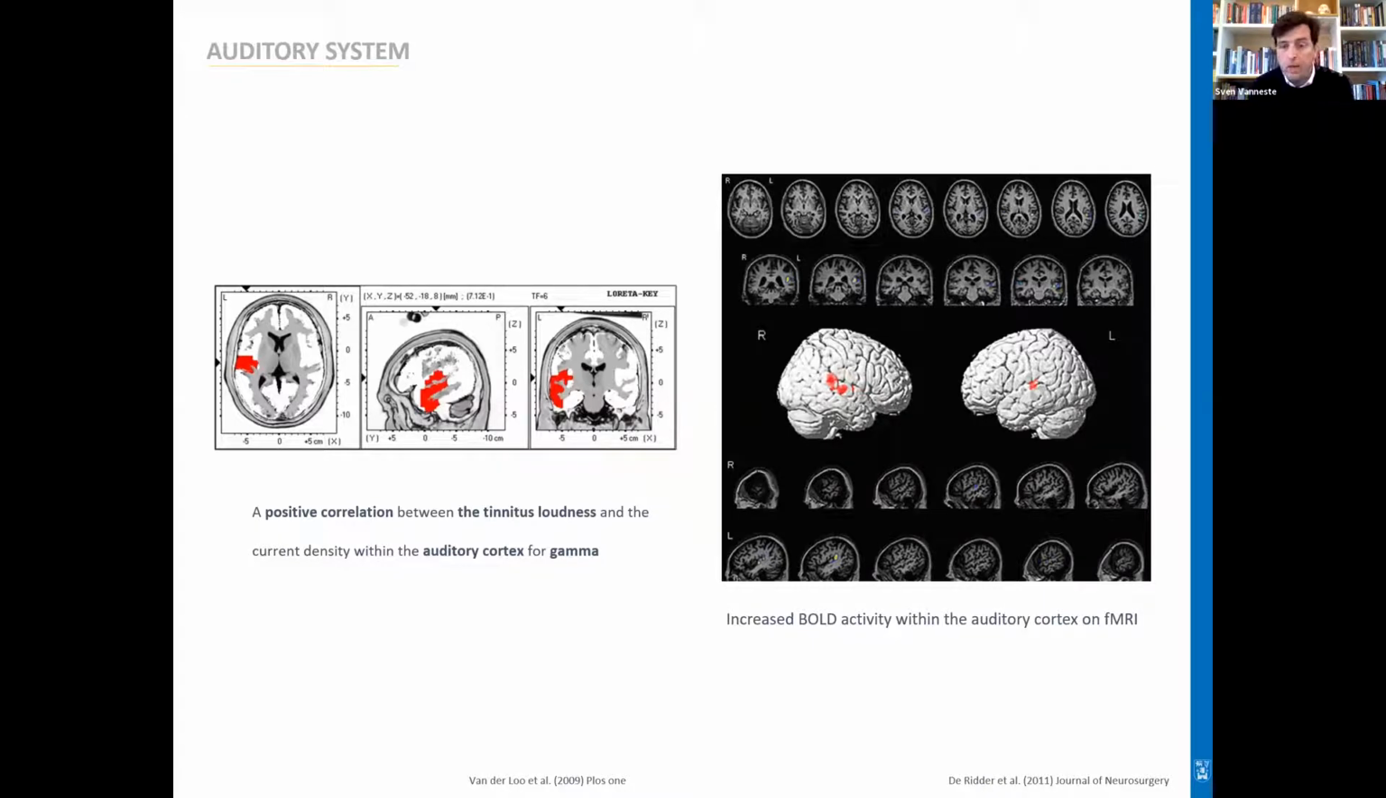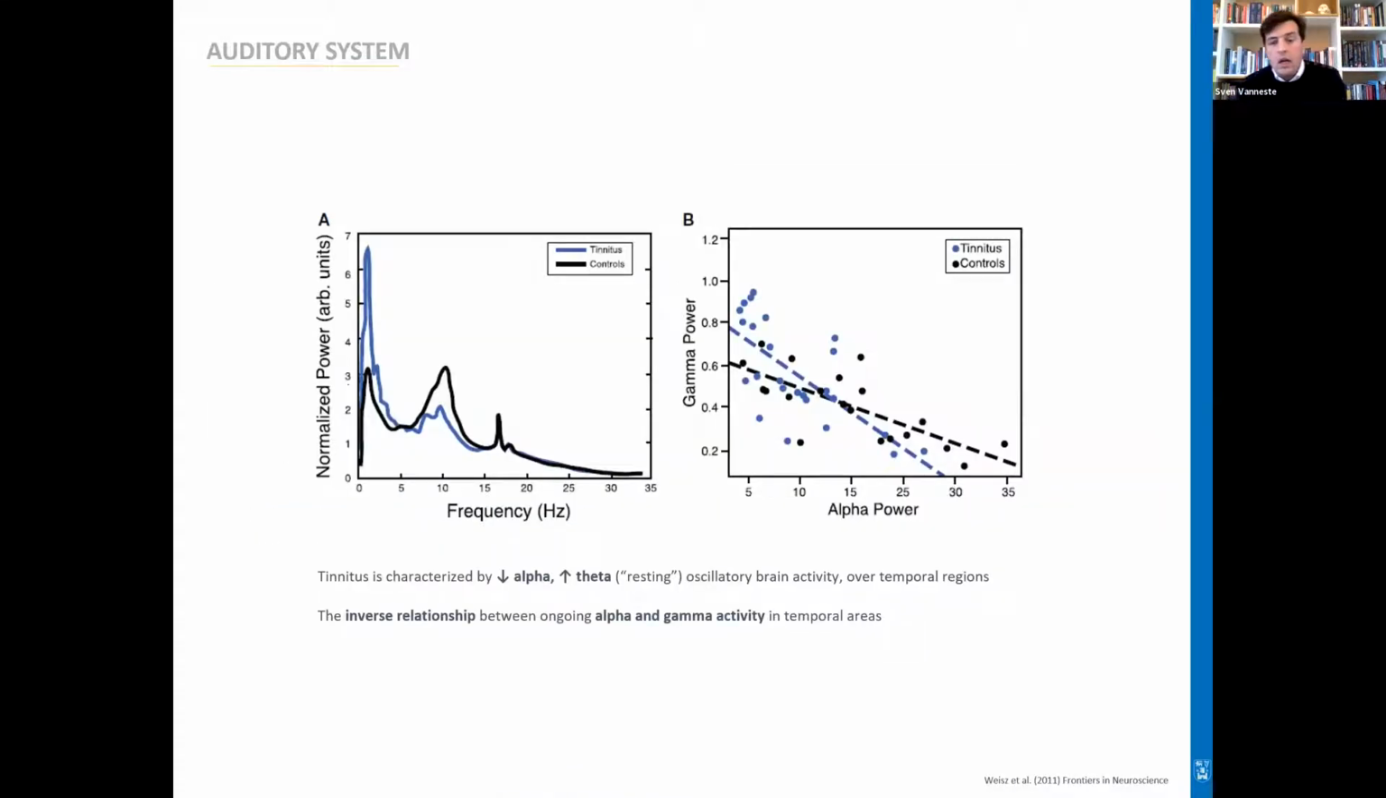This was also confirmed by looking at BOLD activity with fMRI, showing that there is increased BOLD activity in the auditory cortex. Now, Nathan Weisz's group replicated those results and also showed that indeed there is an increase in theta activity that goes together with a decrease in alpha activity, and that there is a correlation between alpha power and gamma power, but that the relationship is inversely related, meaning that the less alpha power, the more gamma power you will see in the temporal area, probably the auditory cortex. All of this data fit with the predictions of the thalamocortical dysrhythmia model.